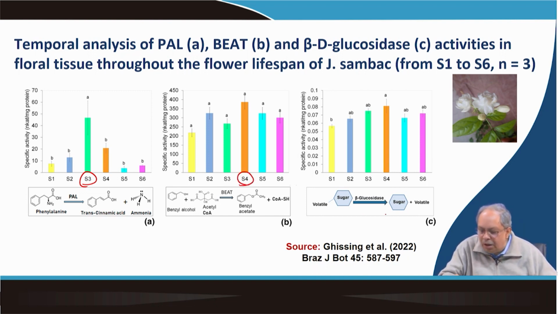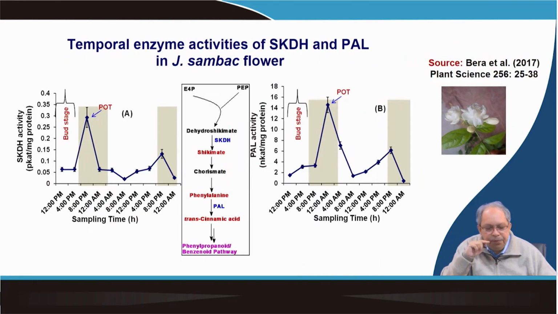And this is basically the glucosidase activity that is more or less constant throughout the stages of floral lifespan. Now, this is interesting, you see that I will only show the PAL. So, this is night. PAL activity reaches its maximum here at 12 o'clock midnight or so, and then it is continuously coming down, and again in the next day evening it is slightly reaching up.